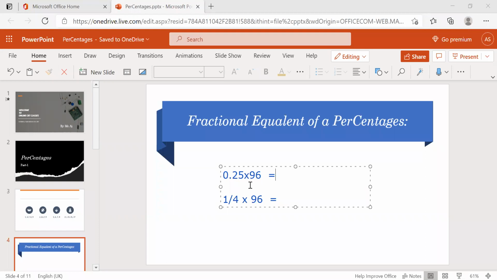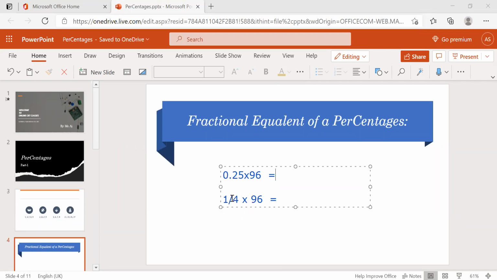Why? Instead of multiplication, we can easily divide by 4. 0.25 and 1 by 4, both are the same value, equivalent. So instead of decimal fractions, we can use the fractional equivalent of percentages.